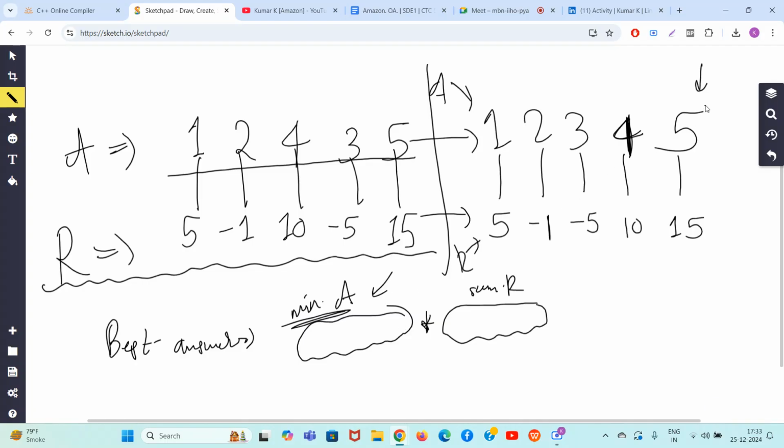So guys, if 5 is the minimum element, then which element can you put in the subset A? You can only put 5. You cannot put 4 comma 5. Why? Because if you put 4 comma 5, the minimum will become 4. You want the minimum to be 5 only. You're trying to fix the minimum.